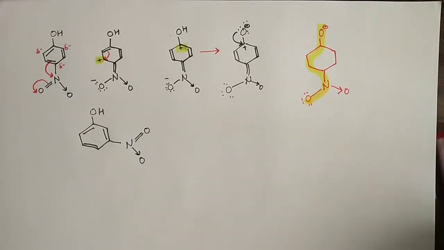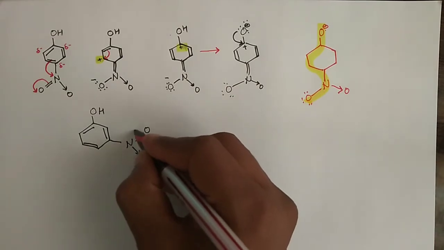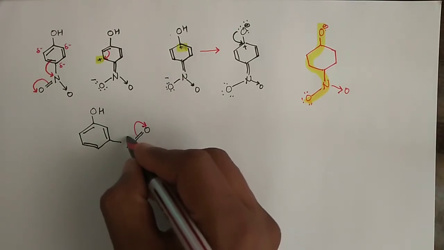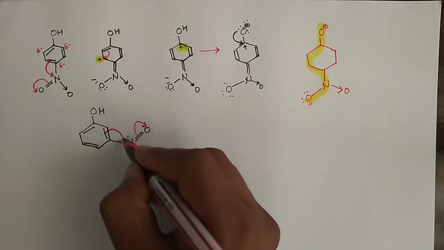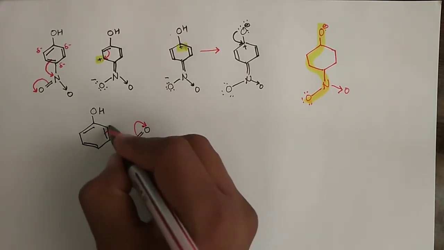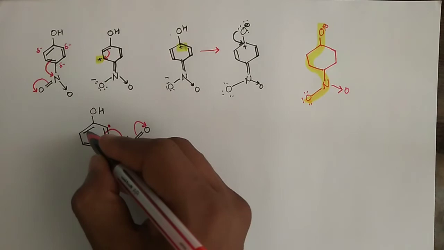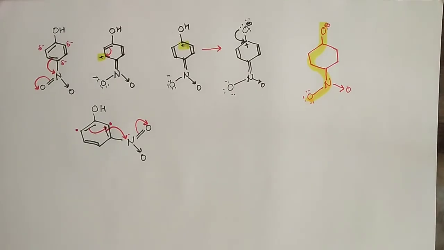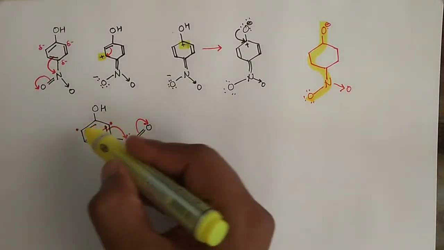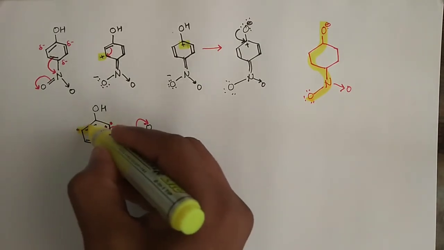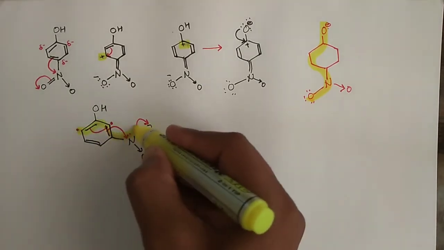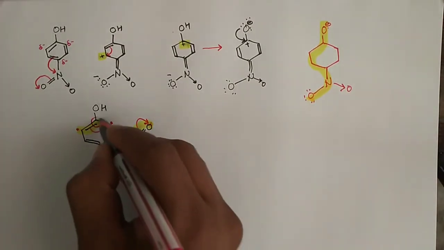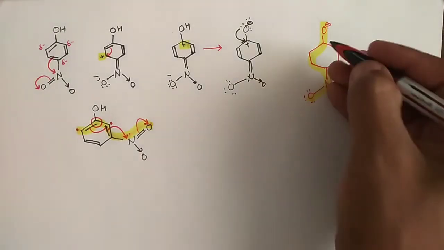then what will happen? Now see, these bonds will shift towards oxygen. Very simply, nitrogen will get a little bit positive, and then these electrons will shift towards nitrogen, and this carbon will become a little bit positive, and then this bond will shift to this carbon, and then this carbon will become positive. That means electron density has been shifted from this point on to this, right? But the problem is at this region. If you look at this region,